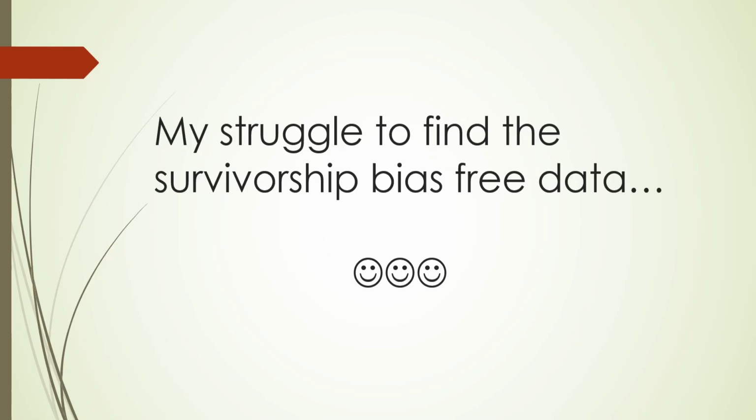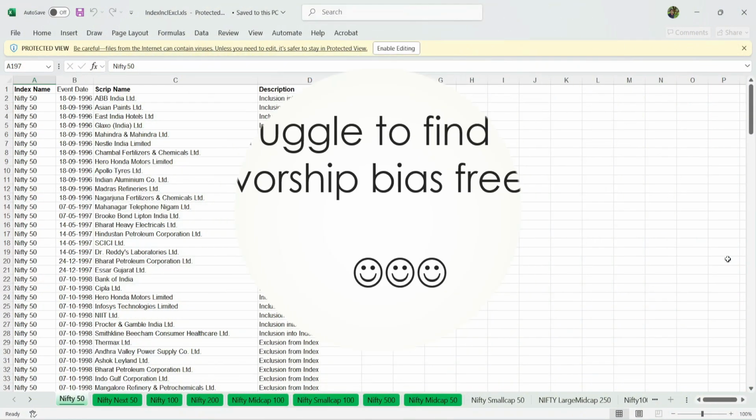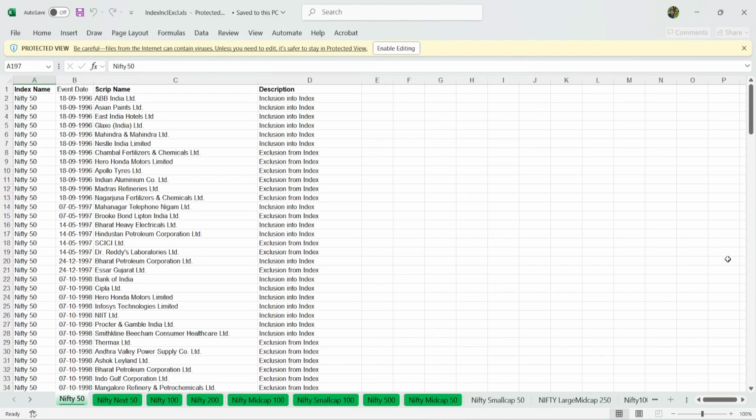Let us look at how I struggled to find survivorship bias-free data. Okay. Initially I was searching for some data or document where the stocks contain the inclusion and exclusion from the index Nifty 50 or Nifty Next 50. I found some document somewhere, I don't remember the link, but this contains all the stocks that were included or excluded since 1996. Okay, for almost all the indexes.